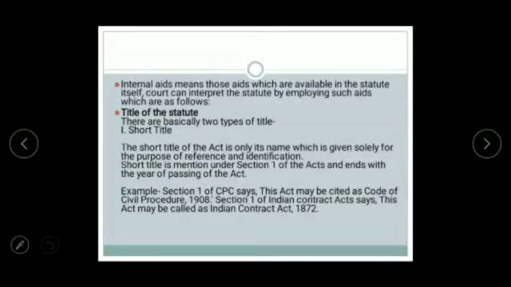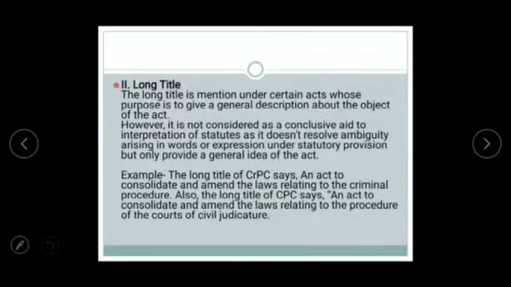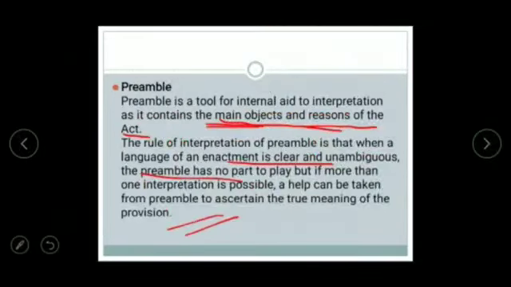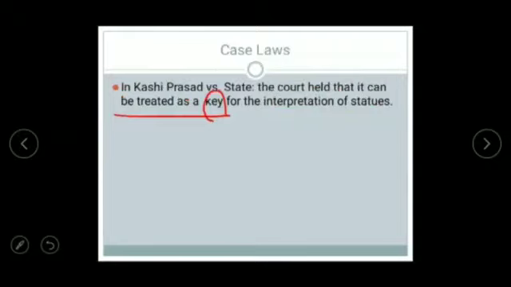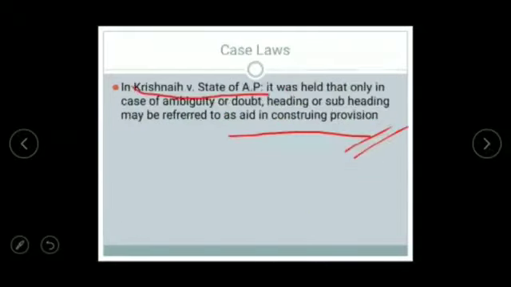Then we went on with headings and case laws, marginal notes, definitional sections, illustrations, provisos, explanations, and punctuations, and so on. Right? Preamble, and so that's it for the internal aids.